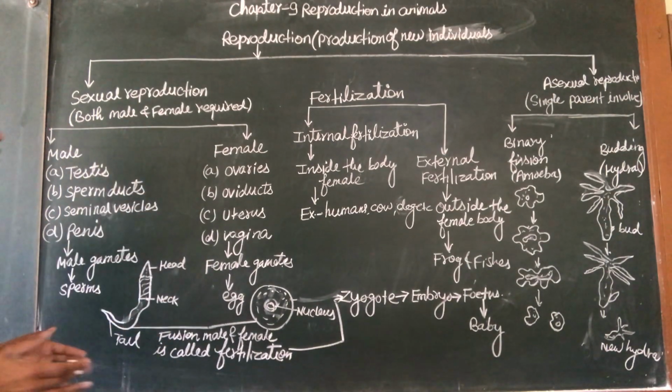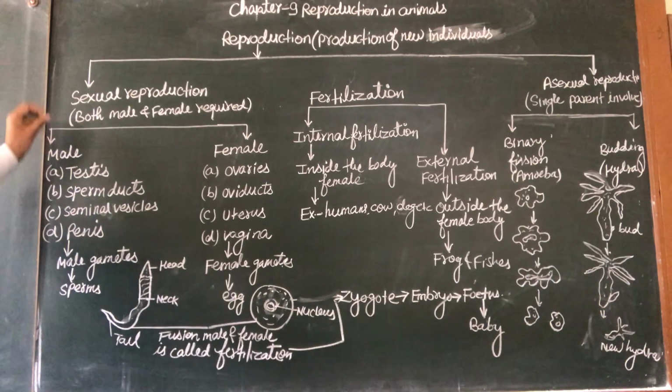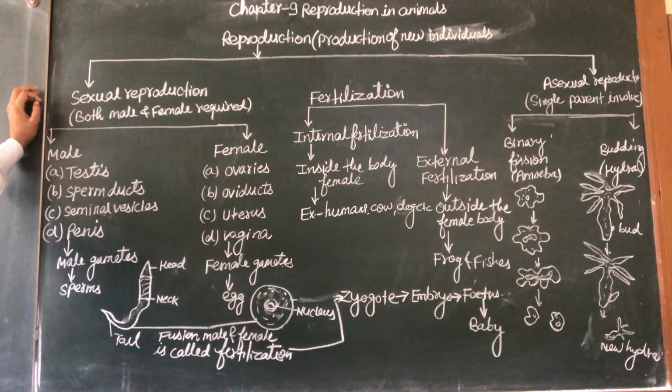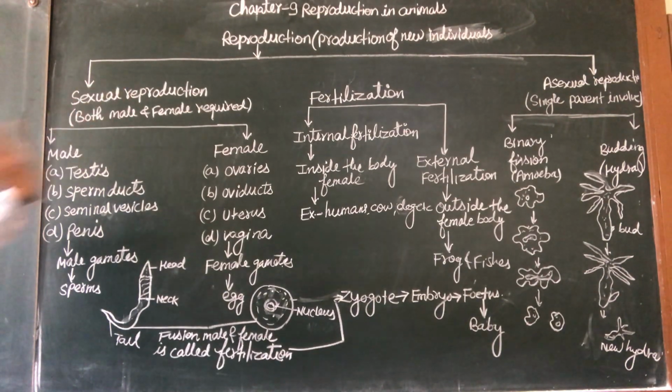So this is a summary of this chapter about sexual and asexual reproduction, types of fertilization, and some other important terms.